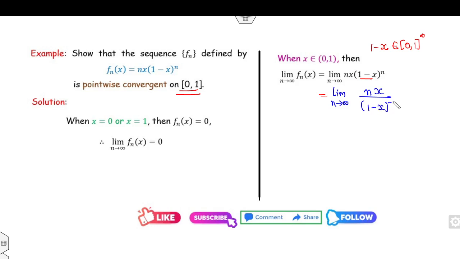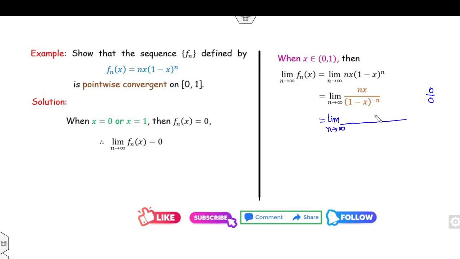I can write this quantity as n divided by (1 minus x) raised to power minus n. Now clearly this limit is of 0 by 0 form, or infinity by infinity form. Once this limit is of that form, can you apply L'Hopital's rule with respect to n? What is the derivative of a raised to power x? It is a raised to power x log of a. So the derivative of the denominator is (1 minus x) raised to power minus n into log of (1 minus x) into the derivative of minus n, which is minus this quantity. Now since we have taken the limit with respect to n, the numerator x is common, the denominator minus is common, and log of (1 minus x) is common.